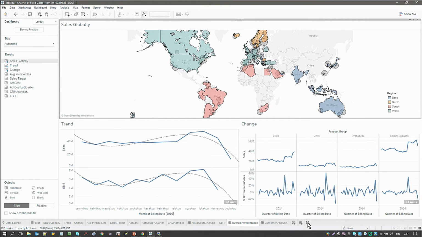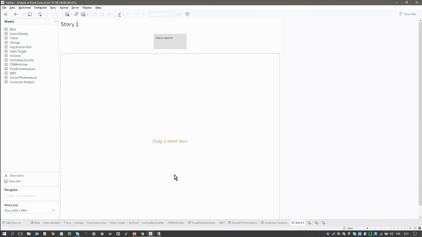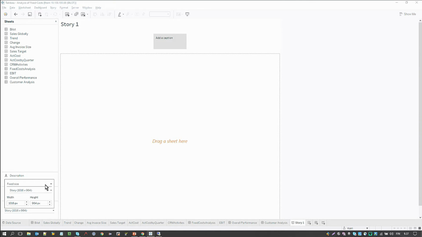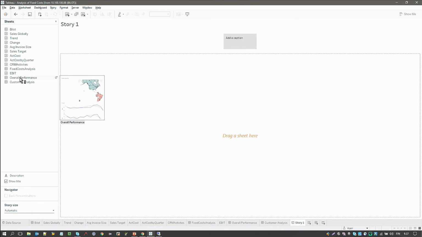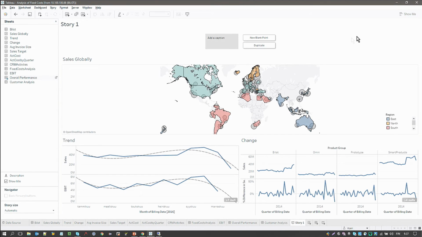And now that I have all these different dashboards together, I'm going to put these into one story, which I can then publish onto the server. We want to go first with our overall performance, and I'm going to give some notes here for the person who will be looking at this.